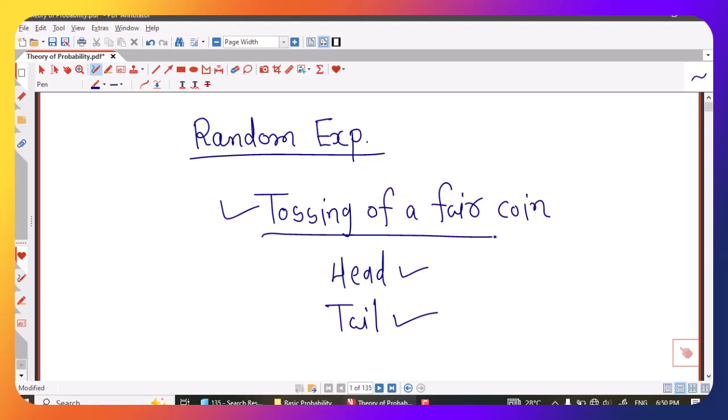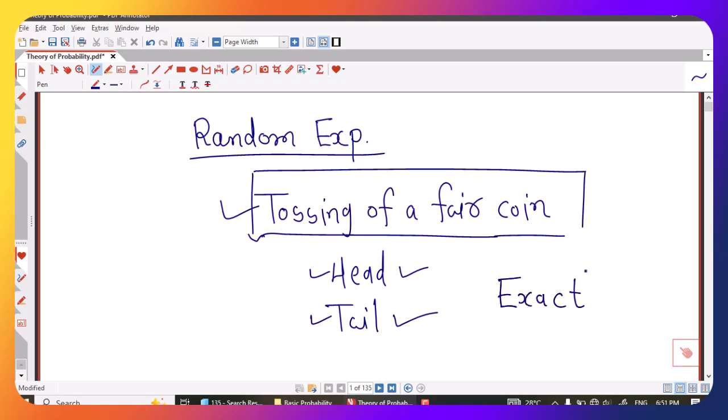And we know in advance, that is before performing this random experiment, that these two outcomes are possible. That is, results of this experiment are known in advance, but we don't know exactly which outcome will occur.